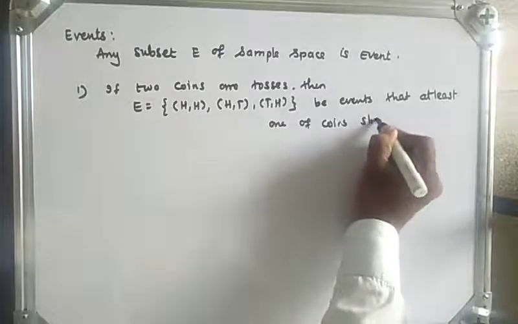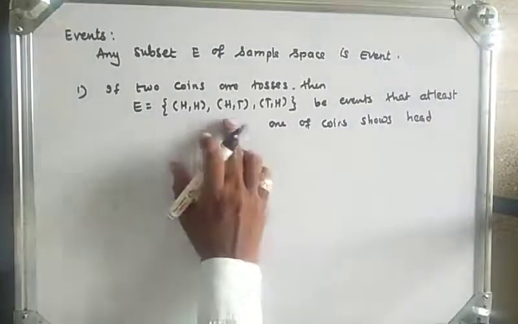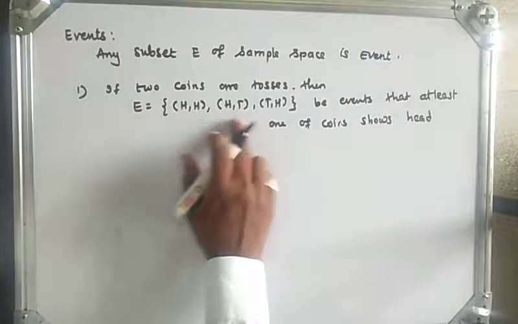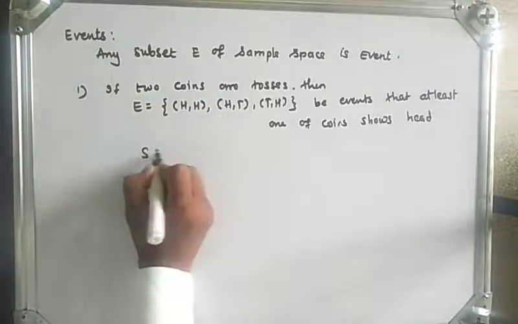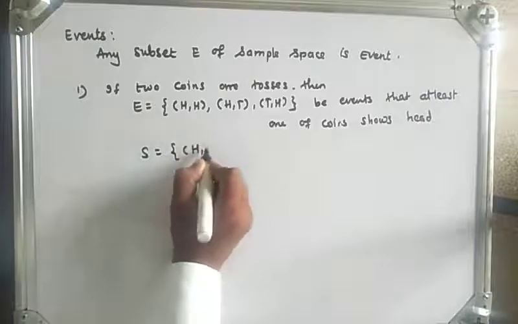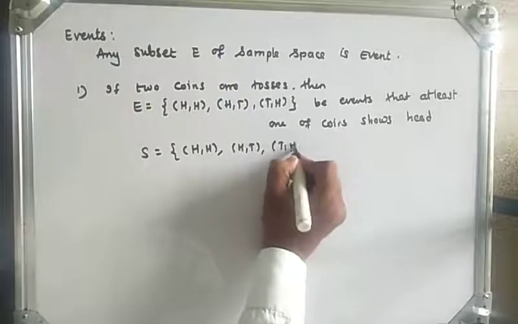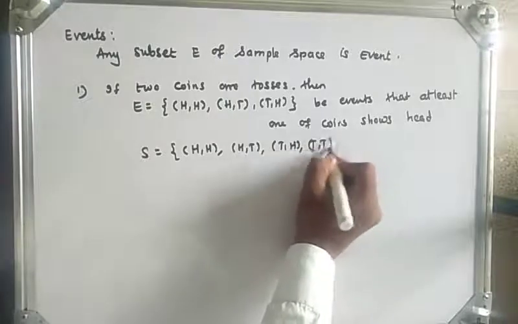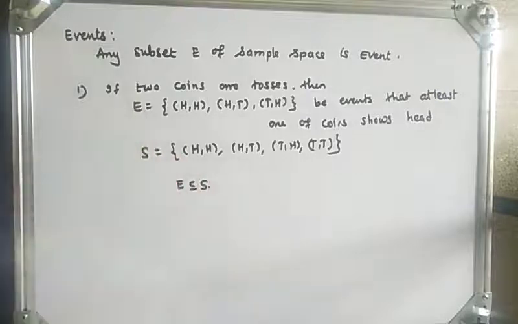Here this is an event. We know the sample space of two coins when tossed is HH, HT, TH and TT, right? So here E is a subset of S, therefore E is an event.